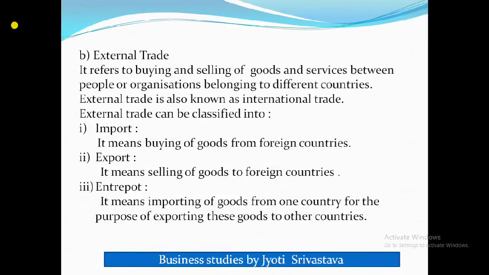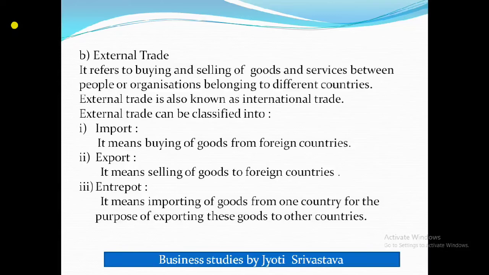Now external trade. Student, external trade is also called international trade or foreign trade. It refers to buying and selling of goods and services between people or organizations belonging to different countries.